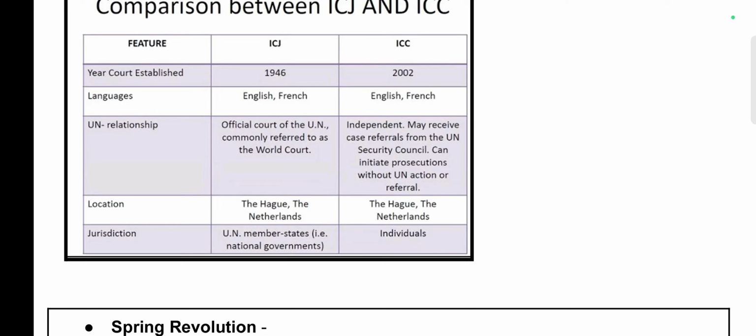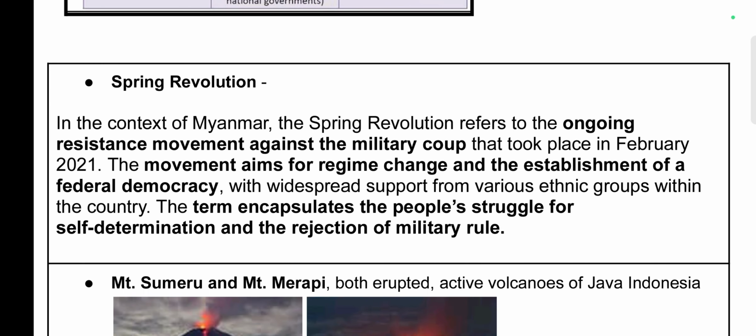As far as jurisdiction is concerned, ICJ has jurisdiction over the UN member states, that is, the national governments. ICC has jurisdiction over individuals. Now moving to the next news.